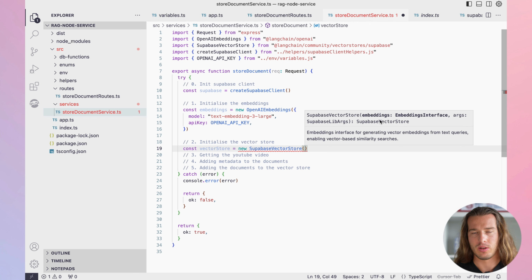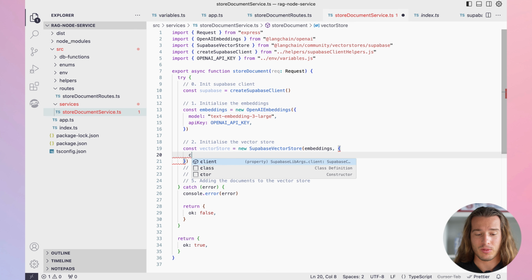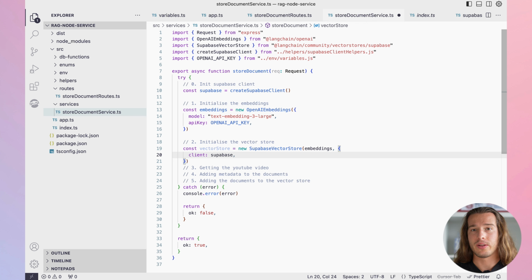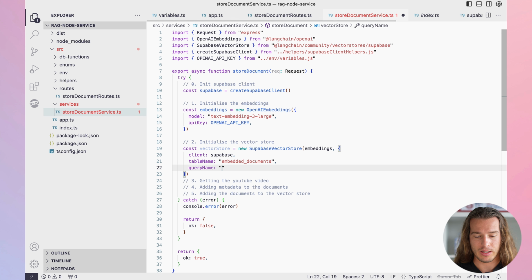First we pass embeddings, this module that we initialized. Second, we need to pass the client, which is Supabase, which will connect this RAG service to the actual Supabase project. Then we need a table name, and the table name will be embedded_documents. And we also need a query name, and that's gonna be match_documents.